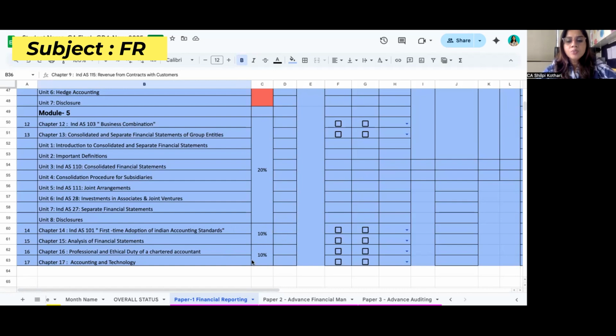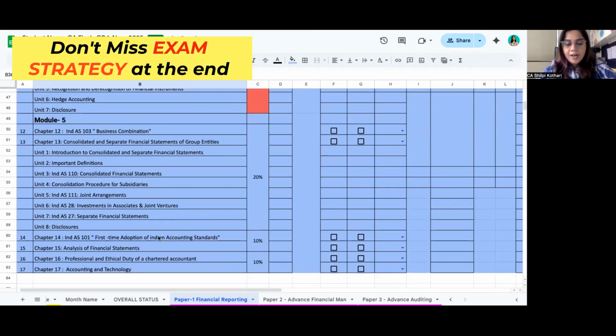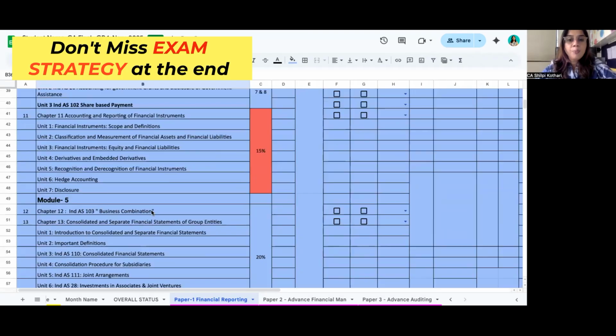So you can decide on this 20 marks theory. If you are strong, then you can go with this. If your theory is not strong, then I think more importance should be given to modules 3 and 4. One more strategy you can adopt if you are running out of time: complete 14, 15, and at least 10 marks will be secure, or do 16, 17 and your 10 marks are secure. But my suggestion is never complete only either of these topics, for example 14 and 17. Then you will be in problem if the question is asked from 15 or 16. So the strategy should be properly planned.